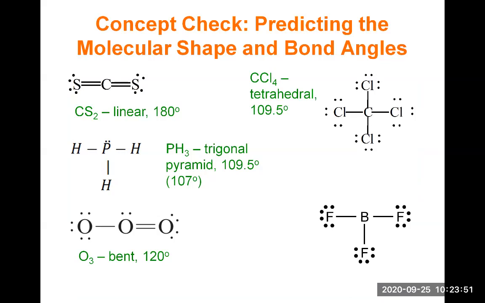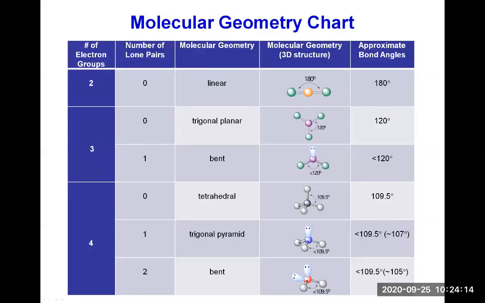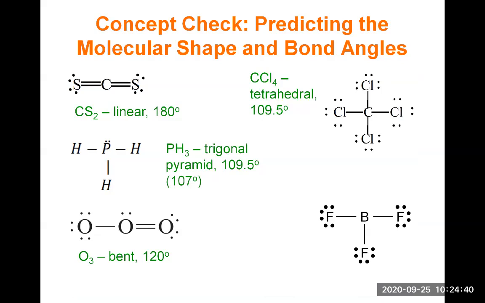Finally, BF3, the molecule at the bottom right. So boron is the central atom. It's surrounded by 3 single bonds, no lone pair. So let's look at the table. So you look at the line that says 3 electron groups, 0 lone pair, and it's trigonal planar. So with a bond angle of 120 degrees. So let's go back here. And so BF3 is a trigonal planar molecule with a bond angle of 120 degrees. So it's a flat molecule.